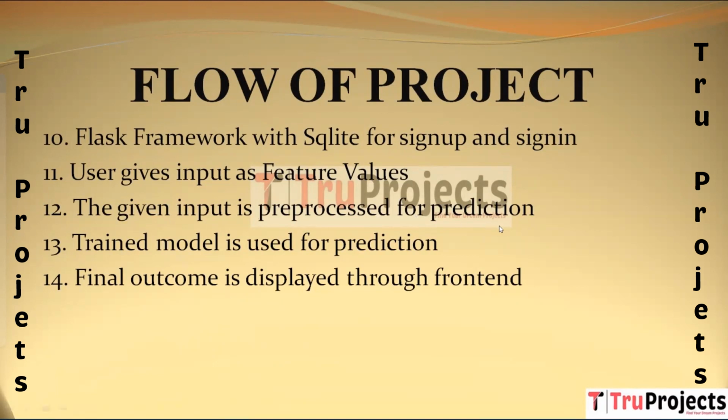Next, the given input is pre-processed for prediction. Pre-process the user's provided input, ensuring it's in the correct format and scaling it as needed for the model. Then the trained model is used for prediction. Apply the trained machine learning or deep learning model to the pre-processed user input to make the predictions.